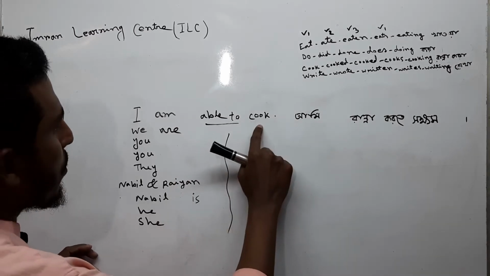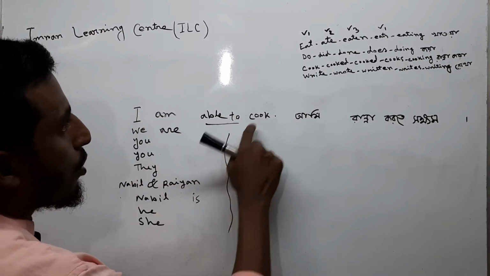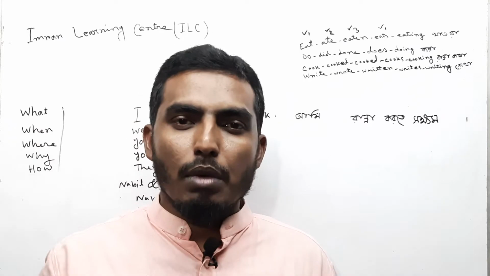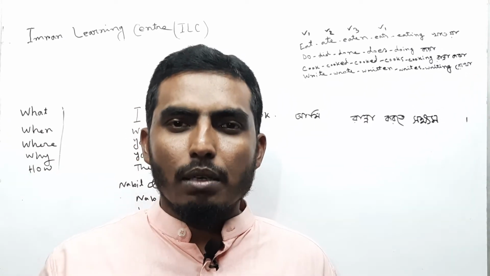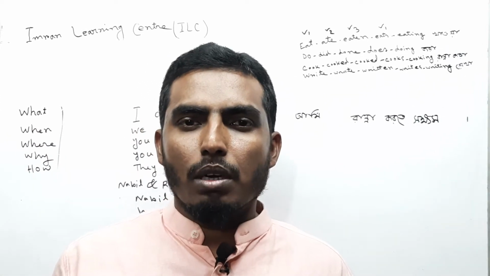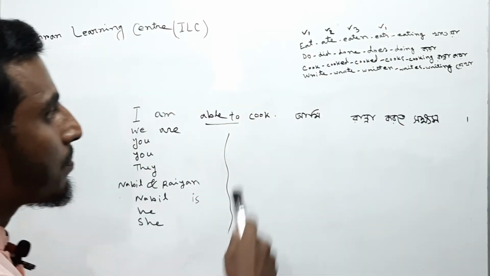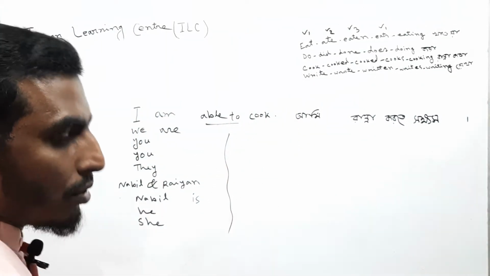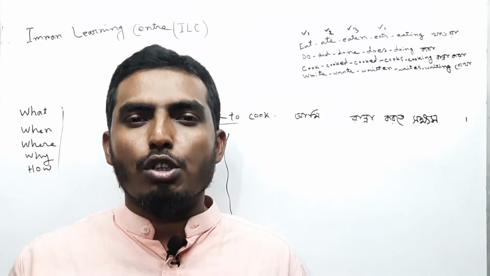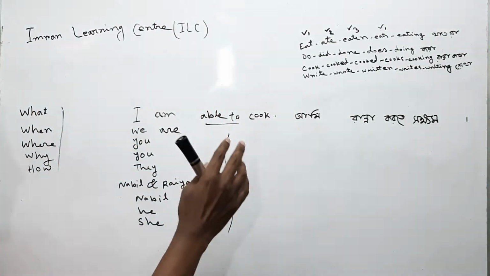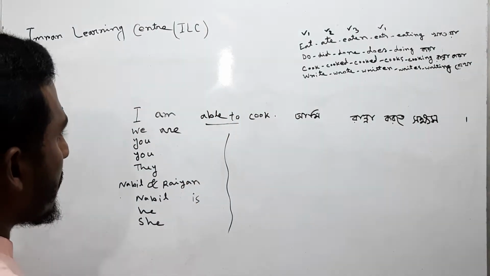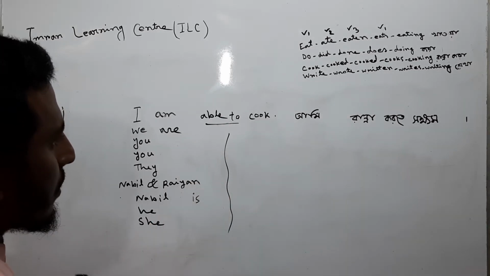We can change this cook. I am able to eat. I am able to do. I am able to write. I am able to play. I am able to type. Similarly you can make any kind of expression using this pattern.